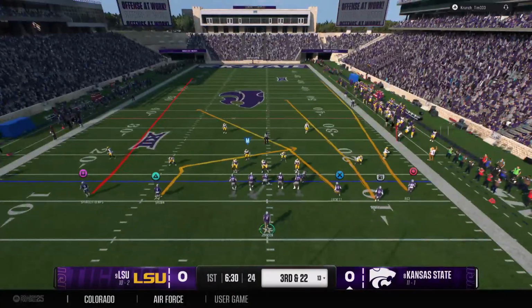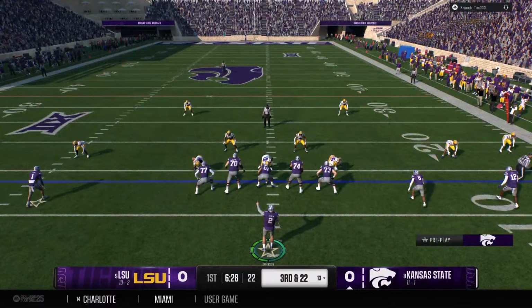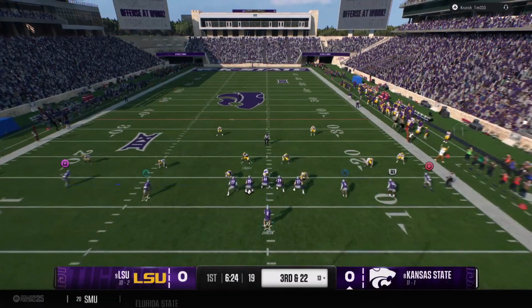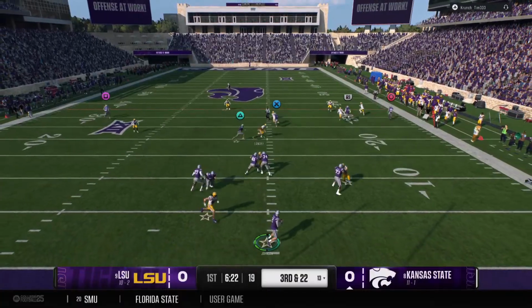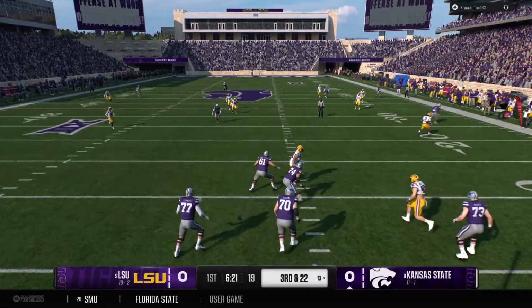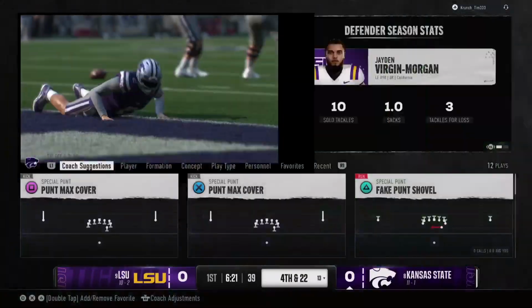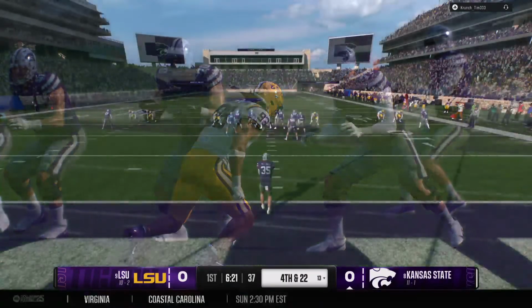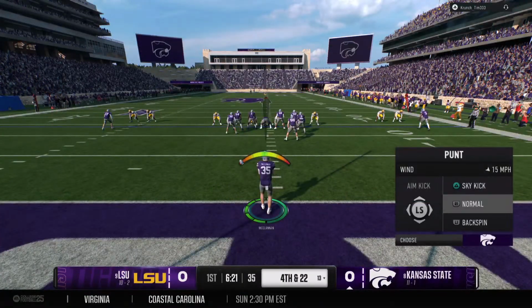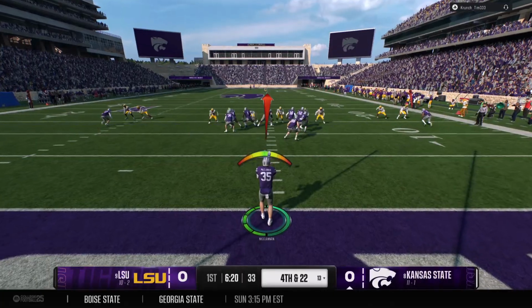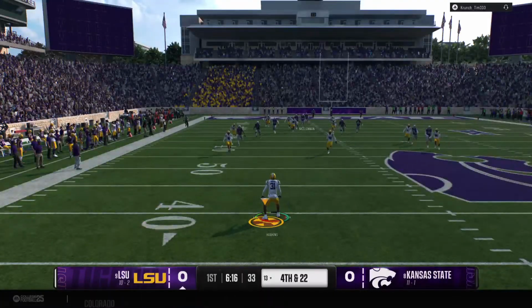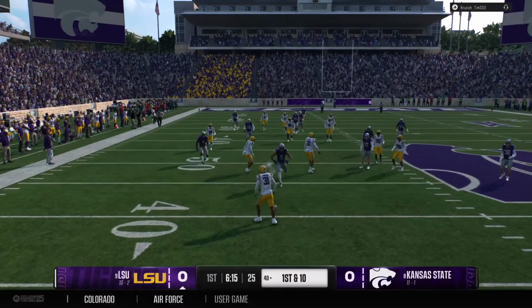Wow, opening drive, and they are now backed up, third and very long. Back to throw. It's Johnson. Pressure is coming. And they hit him just as he releases the ball. It's incomplete. Gosh, I just love to watch this defense fly around. Great job here on third down. Look at it. You're on the road. Things are going against you early in the game, and you block all of that out, and you're running around with confidence, making plays.